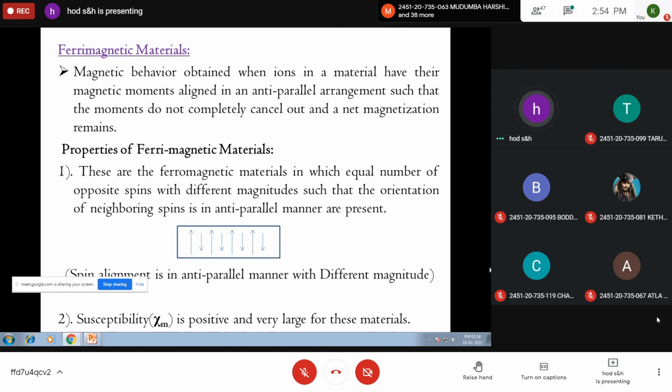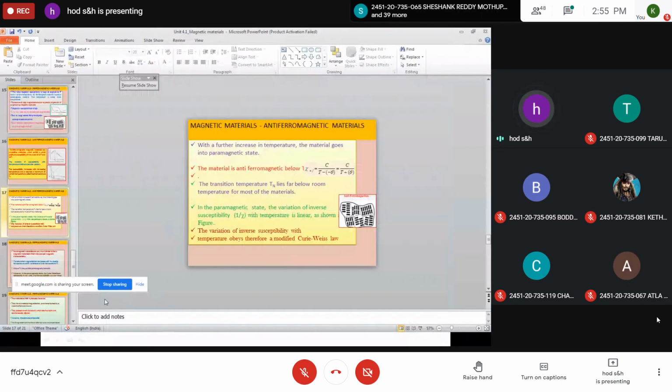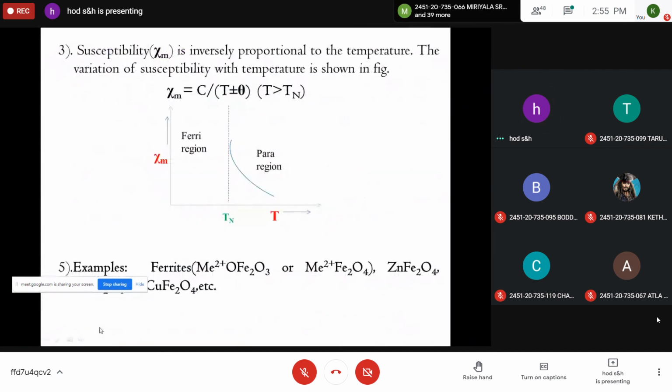Ferrites are a class of these materials, and typical examples of them. The susceptibility is inversely proportional to the temperature. So as the temperature increases, susceptibility decreases, and vice versa. The important class of these ferrimagnetic materials are ferrites, which we'll study later. What is the structure of a ferrite, and what are the applications of ferrites, we are going to discuss in the next class.